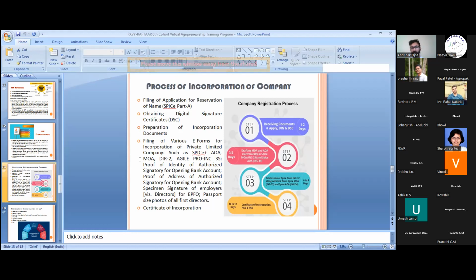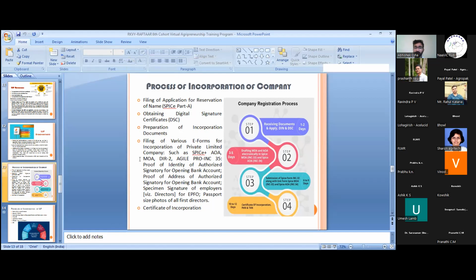It's all an online process. You don't have to go to the ROC, Registrar of Companies, for any formalities. The ROC or the MCA will provide you everything on the internet. Every form is online, and the process is wholly online.